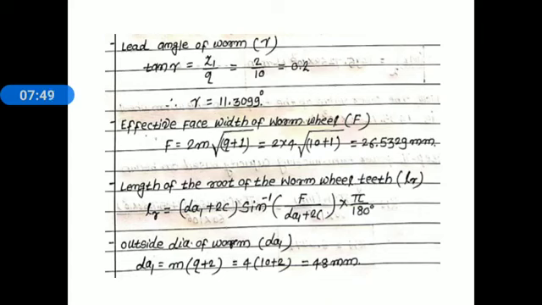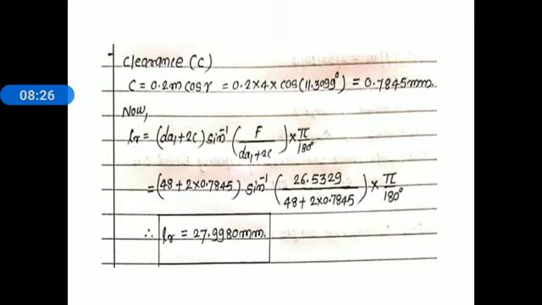Remember this. Okay, now here DA1 and C are unknown. First of all we find out DA1 and C. DA1 is the outside diameter of the worm and C is the clearance. First of all we find these two parameters and then we go toward the length of root of worm wheel teeth. Outside diameter of worm DA1, we know the relation: m into (q plus 2). Here also substitute the value of module and quotient. 4 into (10 plus 2) and we get the outside diameter of worm DA1 is equal to 48 millimeter.